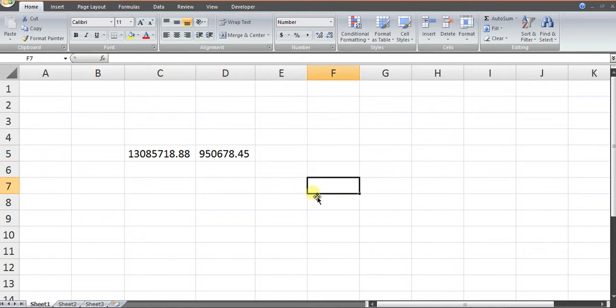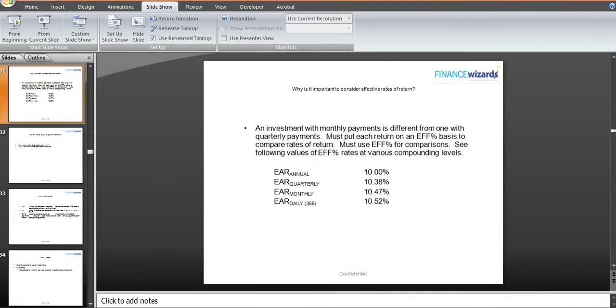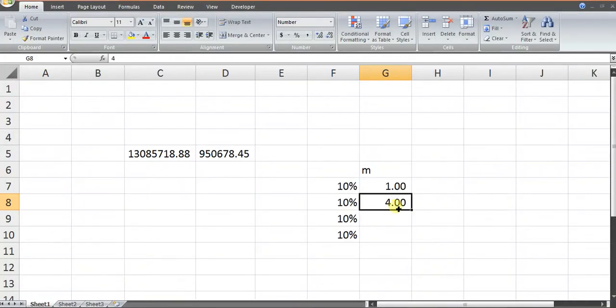Now we want to find 10%. Let's write it 4 times 10%. Okay, this is M, or we say N. Rate is, if annual, the compounding frequency will be 1, in quarterly it will be 4. Let's say what all is given in the presentation: annual, quarterly, monthly and daily. Monthly would be 12 and daily would be 365.